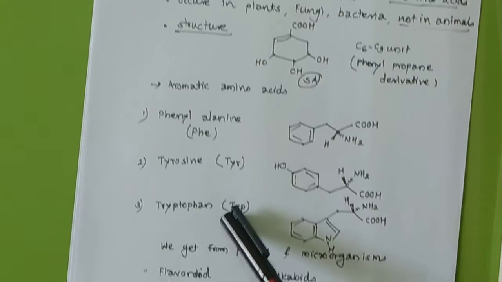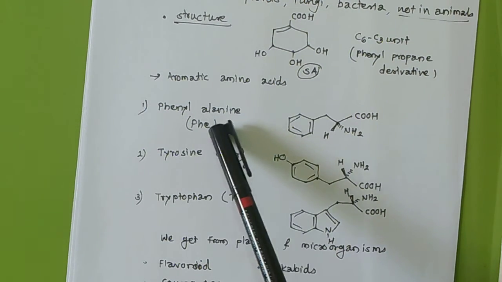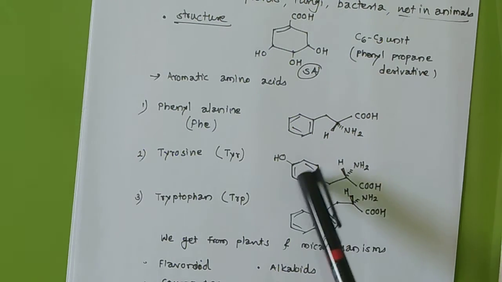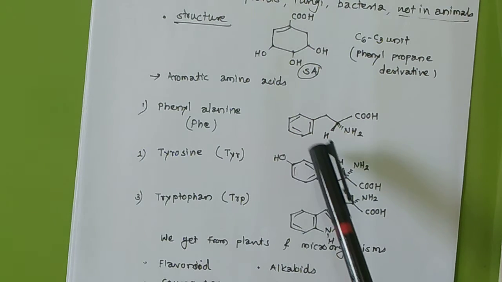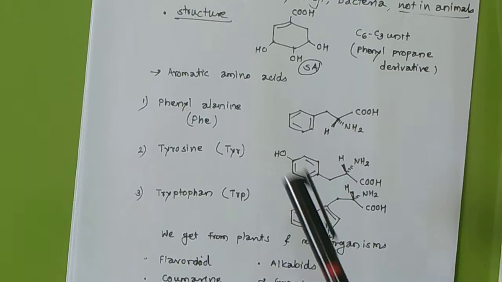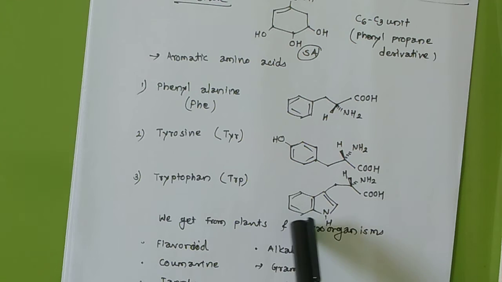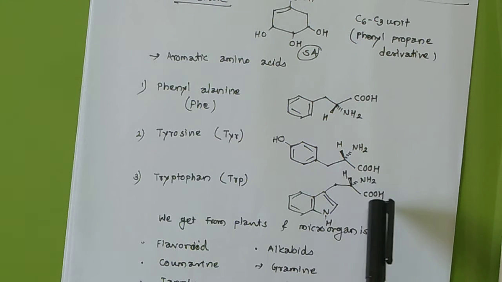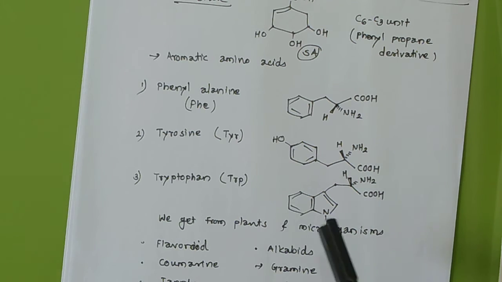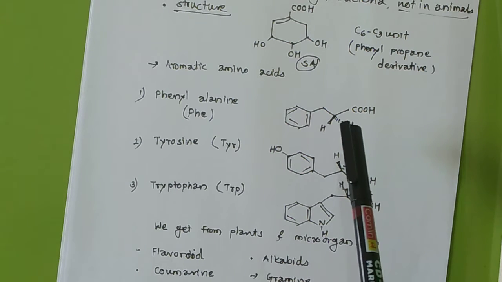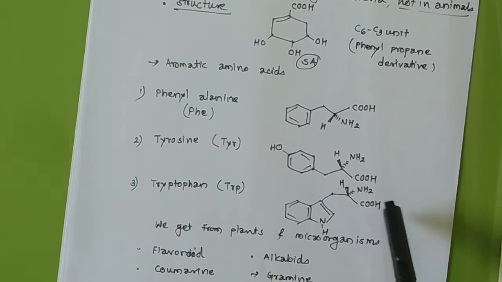Three important amino acids are there. One is phenylalanine, this is the structure. Then the other is tyrosine, this is the structure. The difference is that on the para position there will be a phenol type of ring. Then this is tryptophan, where there will be an indole type of ring, and the propane type of species will be outside, using amino acids. My motive is that you should immediately recognize which is phenylalanine, which is tyrosine, and which is tryptophan.